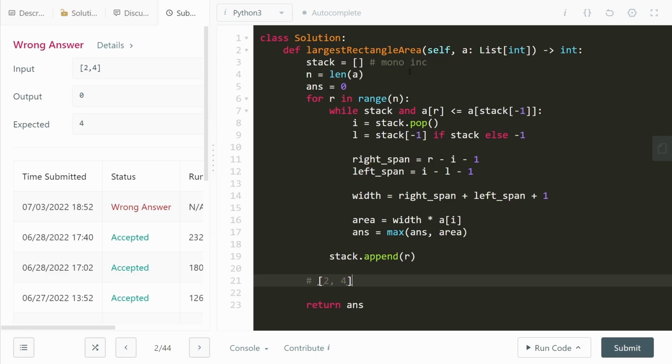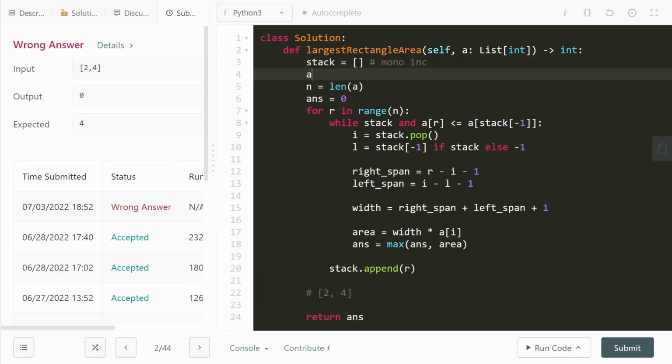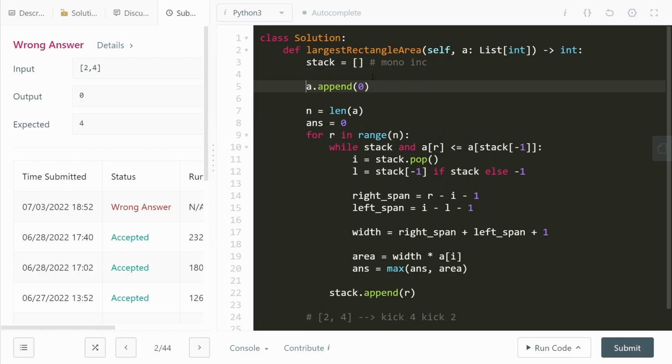So this is an implementation level detail as well. And what we can do is, it's a very sneaky way to do it, but we can append minus infinity, or if you want, you can also append 0 at the end of the array. What this will do is force pop all of the remaining elements from the stack. All right. So this is going to kick out 4 and then it's going to kick out 2. So we have to somehow force the elements out of the stack. This is an implementation level detail. So this is a very small detail, but an important one, right?